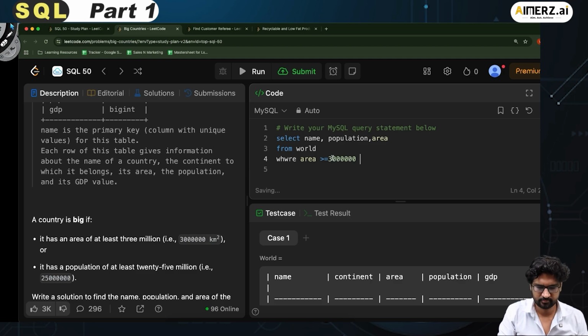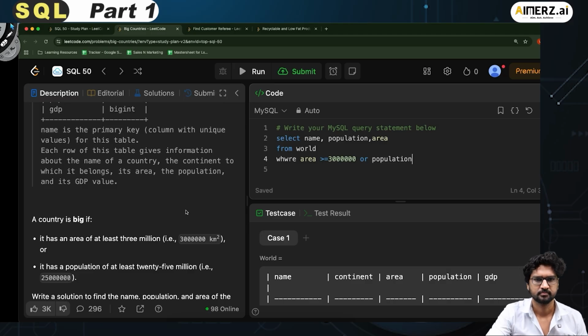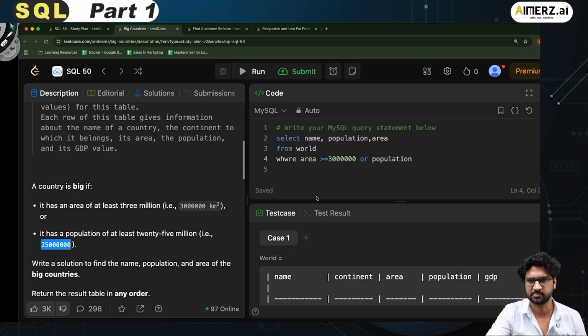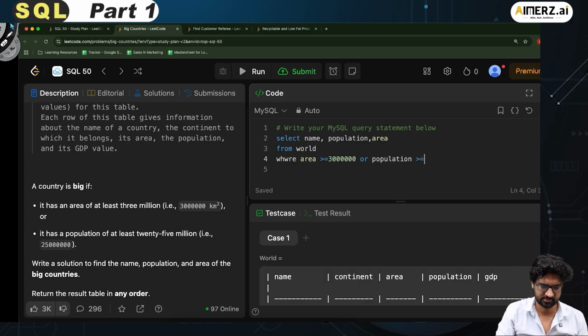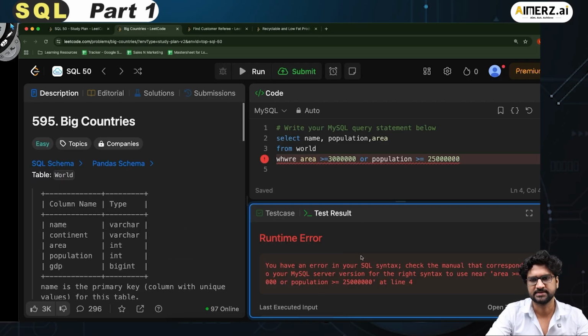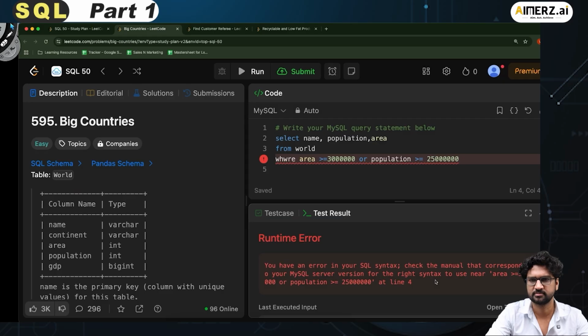Or, what is my population? Population is greater than or equal to 25 million. Let me copy this. Greater than or equal to this value. If that is the case, then I should get all the answers here. So if I run this, I see there's an error. Check the manual. Now why is it so?